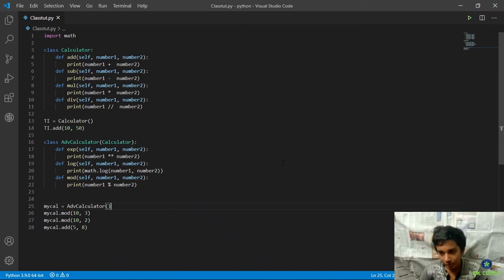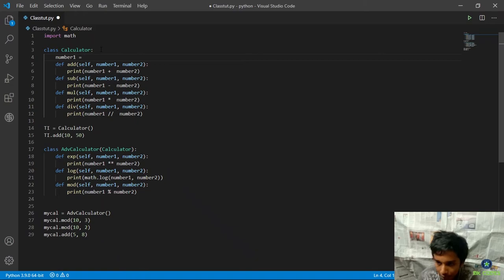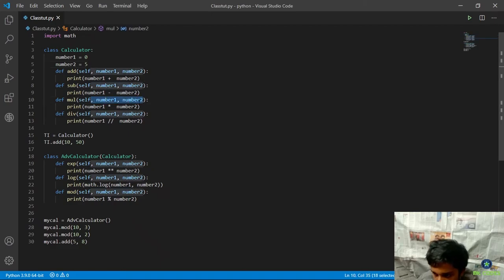if other classes used, like for example, let's say I had number1 equals to 0 by default and number2 equal to 5, okay, and if I were to use these numbers instead of the inputted number in multiplication, let's say multiplication, that looks fun to meddle with.